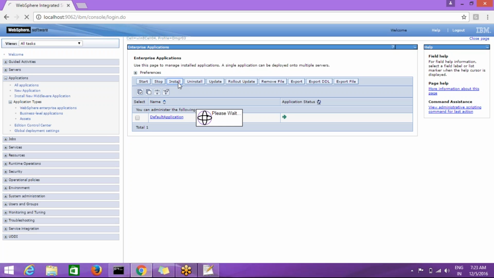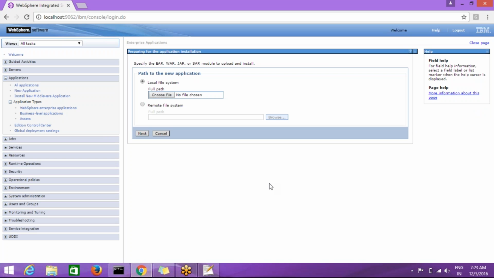Click on install, and here we have to choose the file. So local file system and remote file system. If the file is located in your local system, choose the first radio button, local file system.